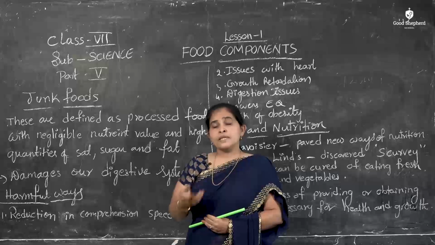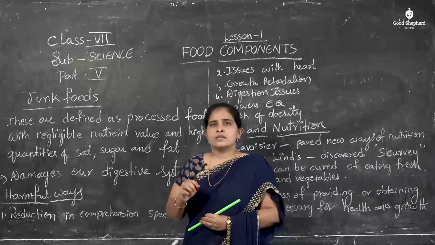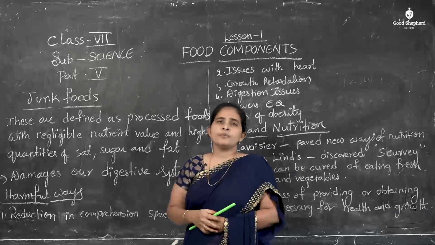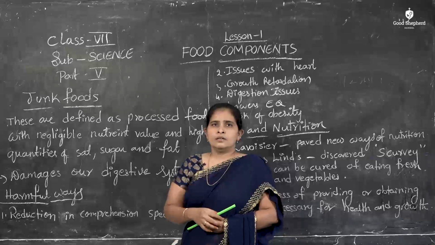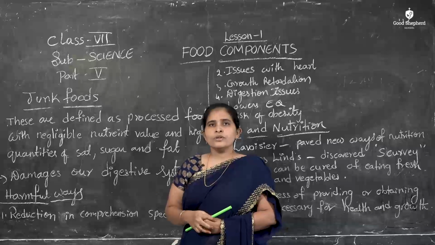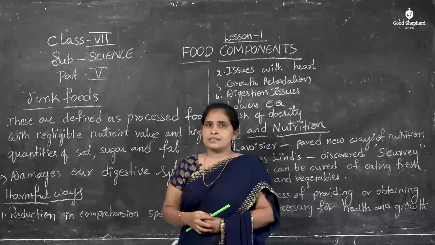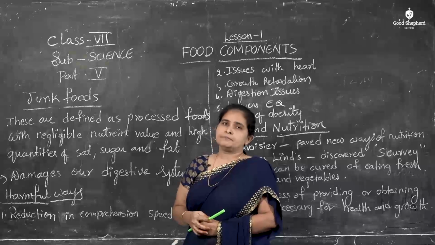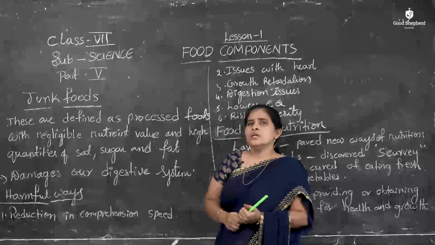If we eat pizza and burger every day, we get only fats, and very little amount of vitamins and minerals. What about other substances? So we have to eat balanced food. That's what we learned in balanced diet. So avoid junk foods.